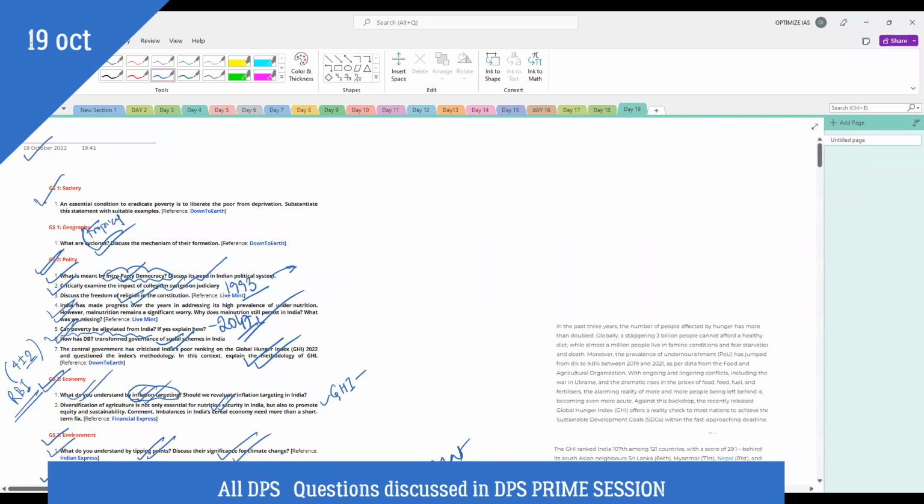And last, GS1. This is a previous year question: an essential condition to eradicate poverty is to liberate the poor from deprivation. Substantiate this statement with suitable examples. So we'll try to understand this also.